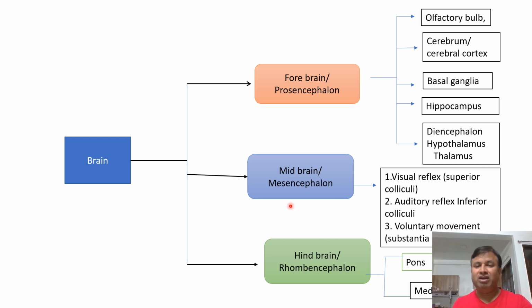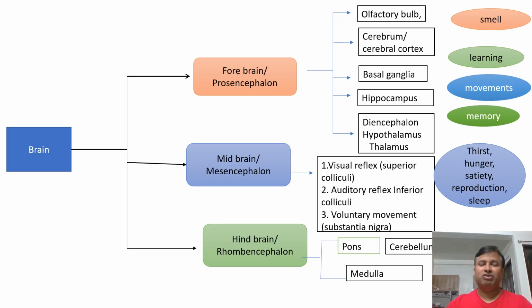While midbrain, also called mesencephalon, contains superior colliculi and inferior colliculi that control visual reflex and auditory reflex and voluntary movements. Another is the hindbrain, also called rhombencephalon, which has basically three parts: pons, medulla and cerebellum. Cerebellum is present parallel to the pons. Now come to the function of each part.